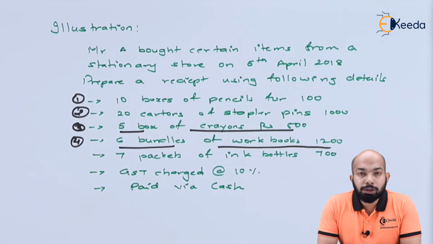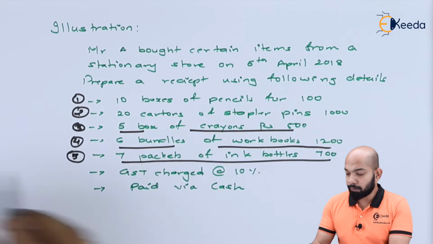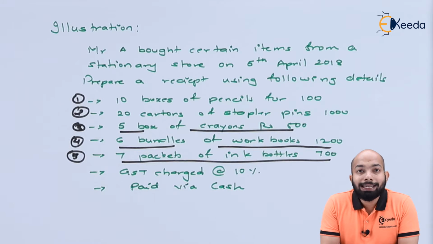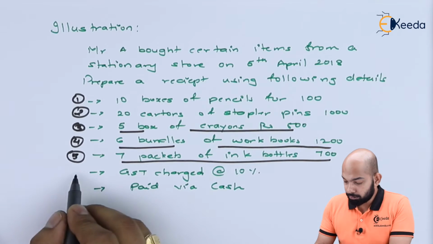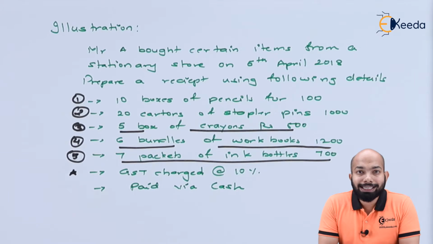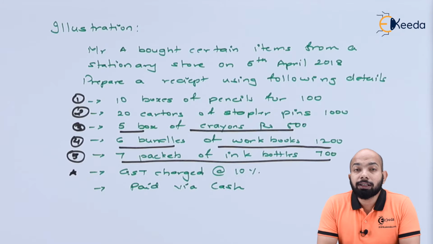Fourth transaction refers to 6 bundles of workbook for rupees 1200. Fifth transaction refers to 7 packets of ink bottle for rupees 700. Additional information states GST charged at 10% and the last information states paid via cash. Now you have to prepare the specific receipt details for this illustration.